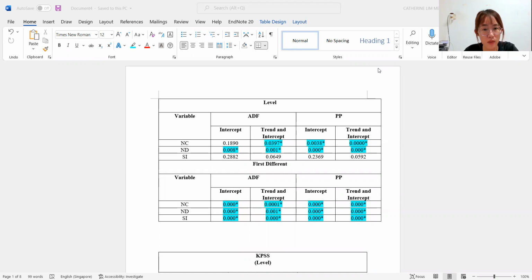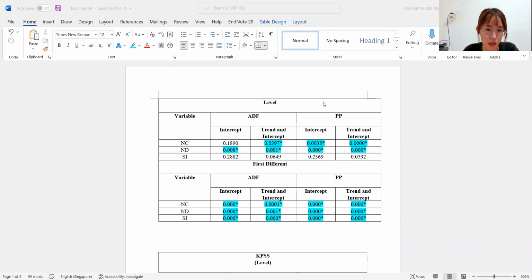So for this video, I identified the relationship of new death, new cases, and stringency index in Singapore, starting from 21st of March 2021 to 6th of January 2022. So my dependent variable is new cases and independent variables are new death and stringency index.